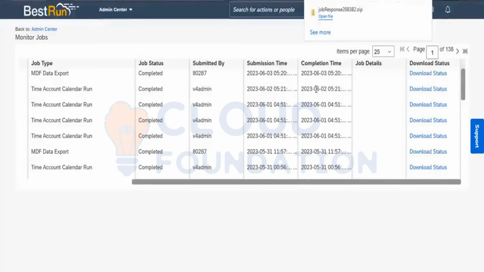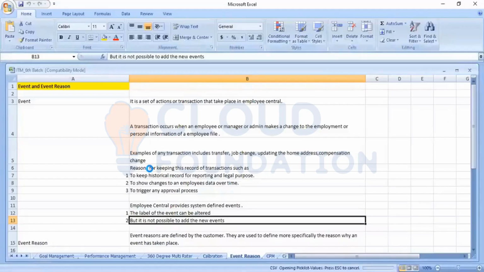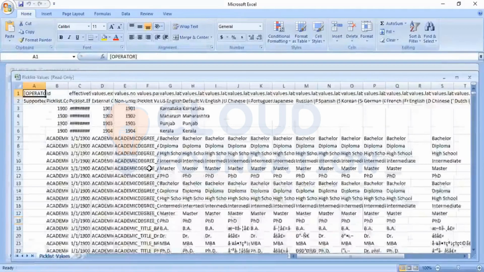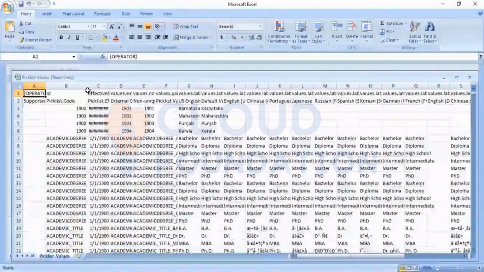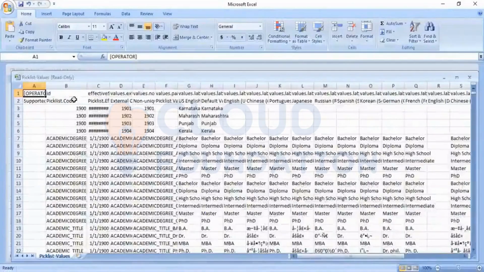Let me open the picklist value. From here you can see all the values shown.